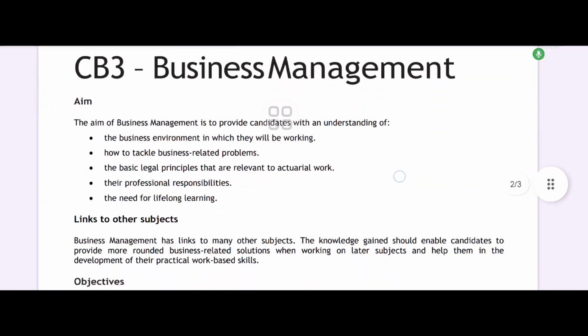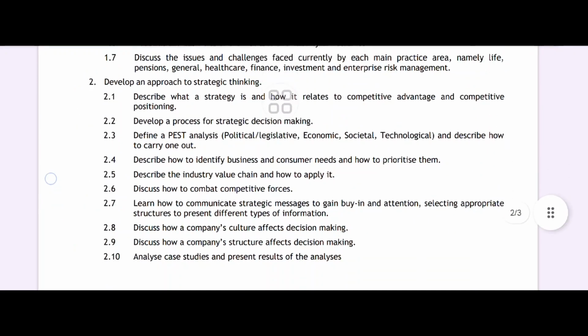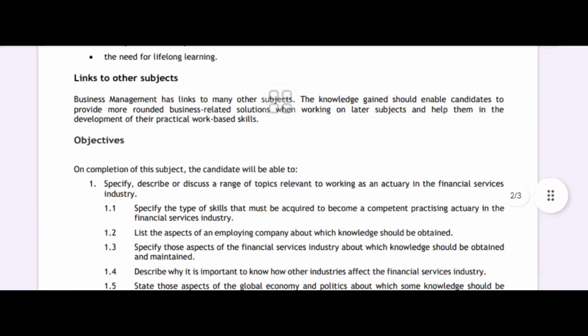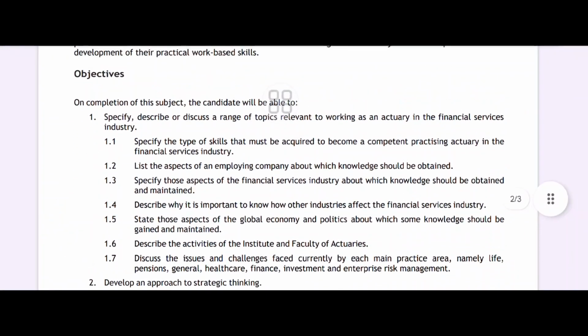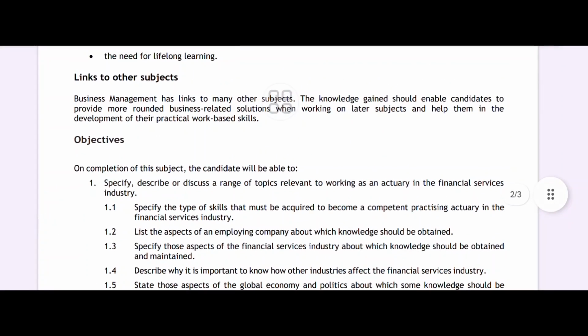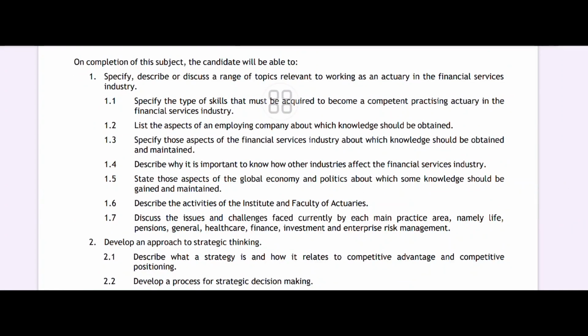Business management core principles, and it consists of many subjects linking. The knowledge gained should enable candidates to provide more rounded business related solutions when working on later subjects and help them in the development, and it consists of many things. First, starting with the type of skills that must be acquired to become a competent practicing actuary, the aspects of an employing company about which knowledge should be obtained. The student or the individual will be able to understand these aspects on the completion of the course.